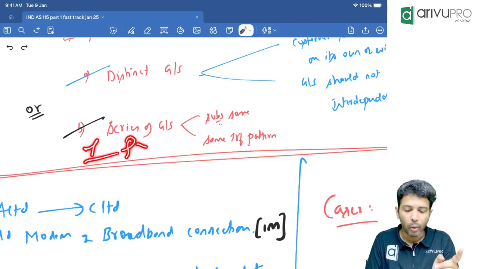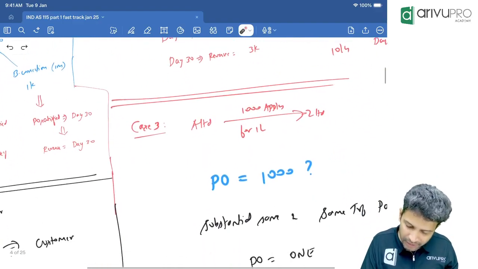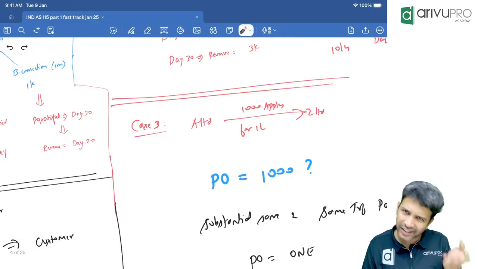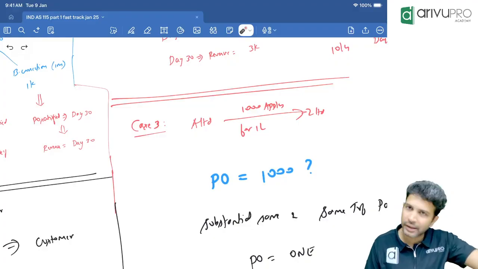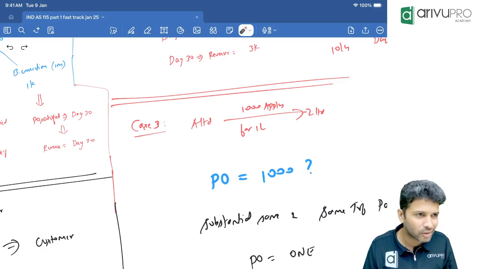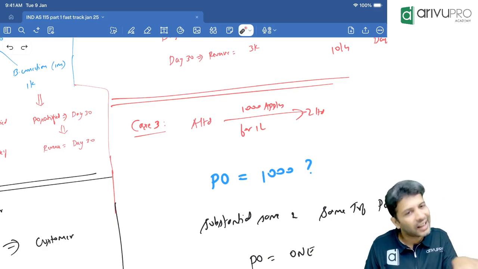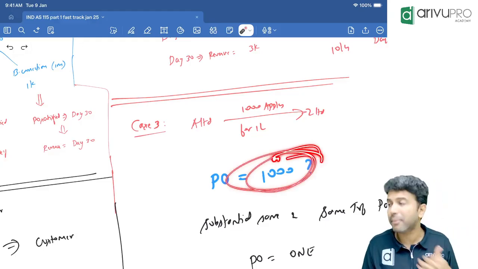They become what? One performance obligation. Now in this example, it may be 1000 apples, but at the end of the day, it is apple only. Of course, apple number 1 and apple number 10 are different, but more or less they come in which category? Apple category only. It is not apple and mango. It is still apple. That means they are substantially the same and have the same transfer pattern.